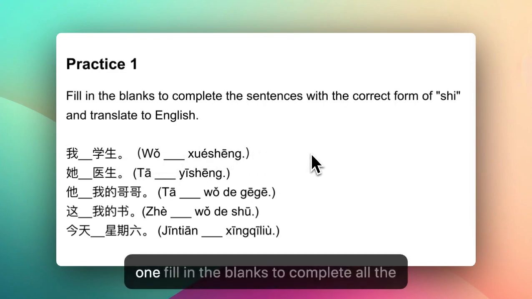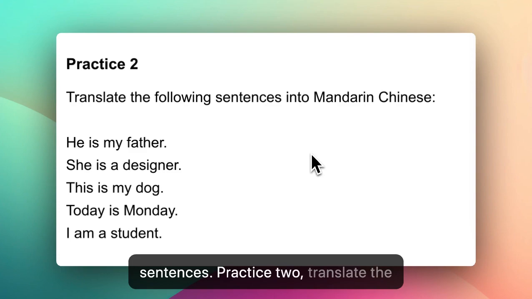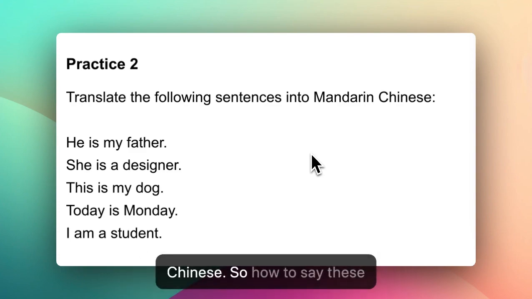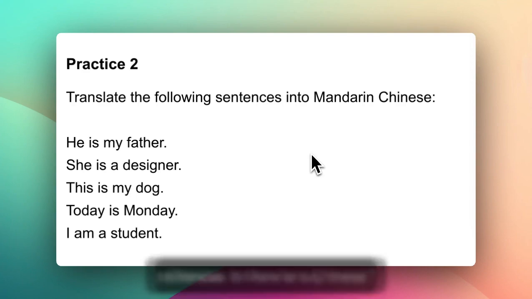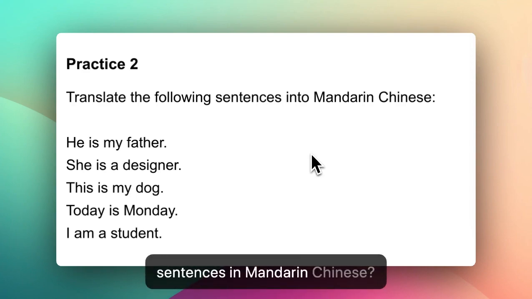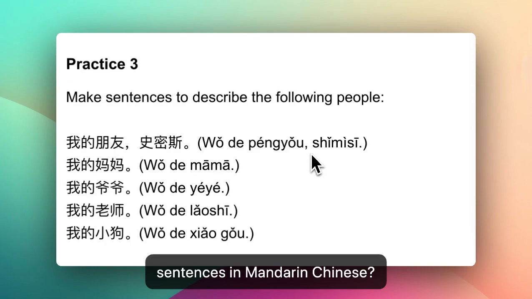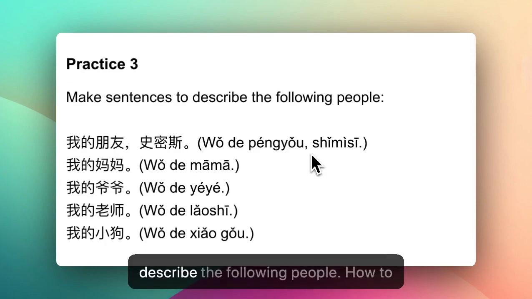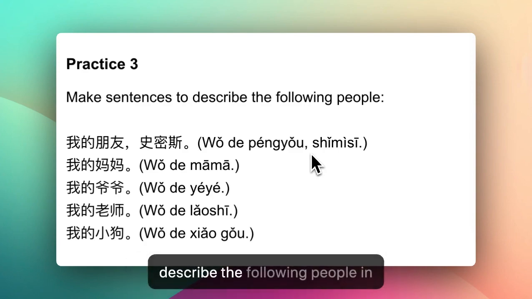Practice 1. Fill in the blanks to complete all the sentences. Practice 2. Translate the following sentences into Mandarin Chinese. So how to say these sentences in Mandarin Chinese? Practice 3. Make sentences to describe the following people. How to describe the following people in Mandarin Chinese?